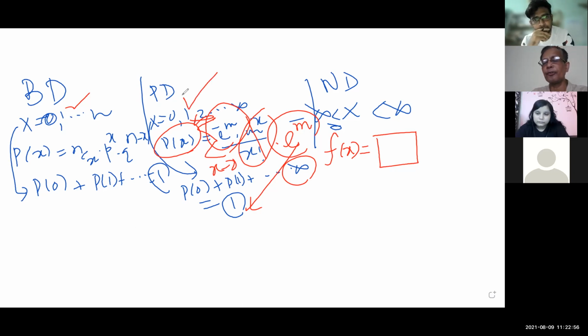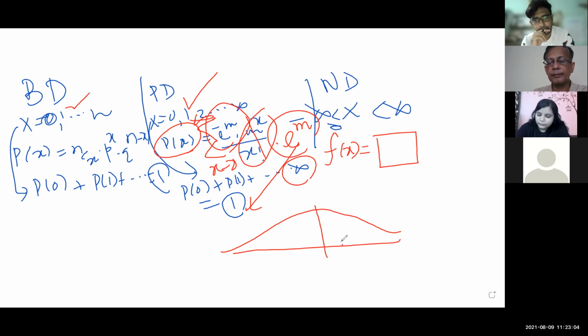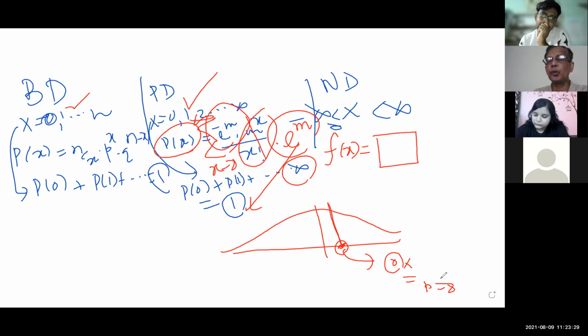Here we cannot find for a point. For continuous regions, if you just find for a point, you are finding one area. So please remember, this is a point. This point has no width or height. Mathematically speaking, theoretically speaking, any point has got width or height of 0. So 0 into anything, the probability will be 0. So that's why we do not find probability for one point, rather we find for one interval.